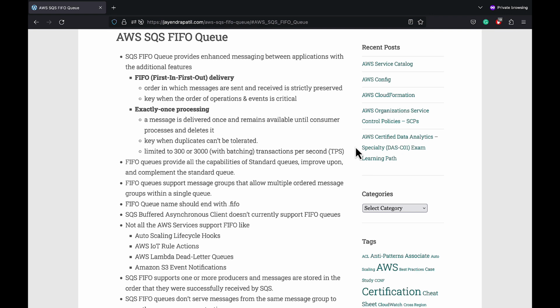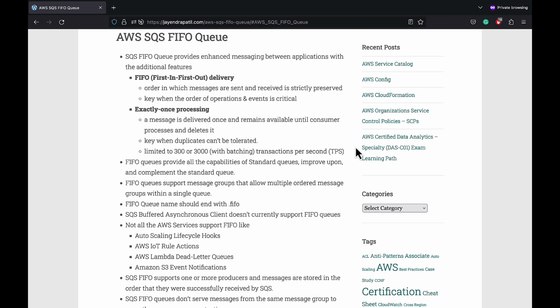It supports FIFO or first in first out delivery, that is, the order in which the messages are sent and received are strictly preserved. Messages can be grouped into distinct ordered bundles within a FIFO queue. Message group ID is the tag that specifies that a message belongs to a specific message group.